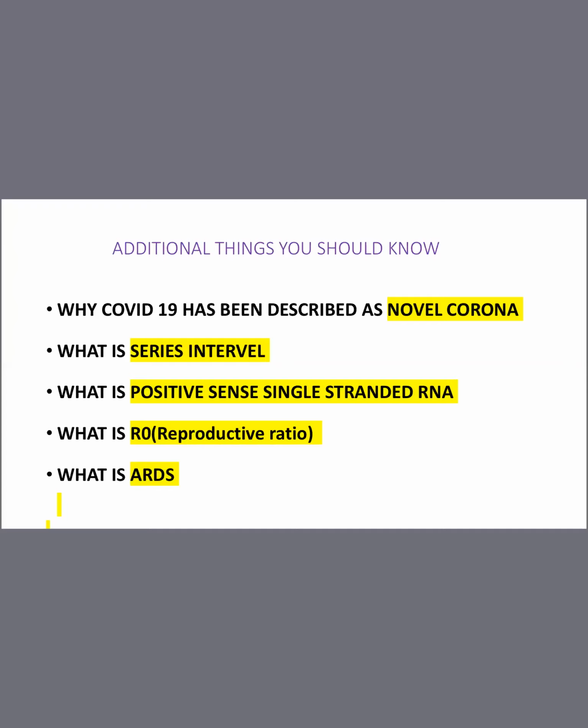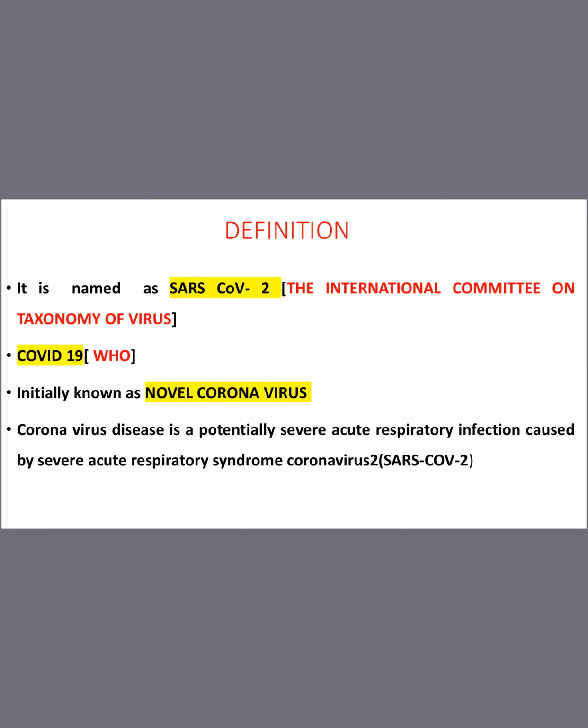So, going on to the definition, it is named as SARS-CoV-2. It is named by the International Committee on Taxonomy of Viruses. SARS means severe acute respiratory syndrome. Why is it known as SARS? When I discuss in the further slides, you will understand. WHO termed this coronavirus as COVID-19 because this was first reported in the year 2019. So in short, they named it COVID-19.